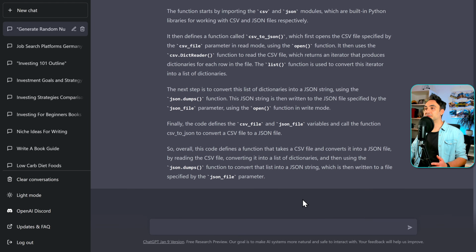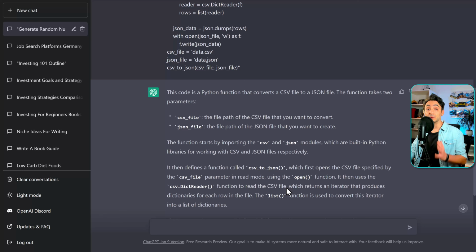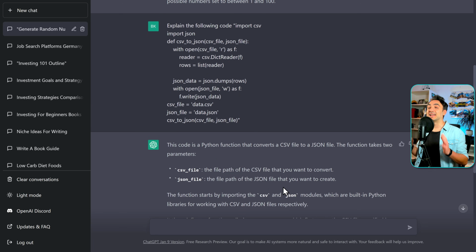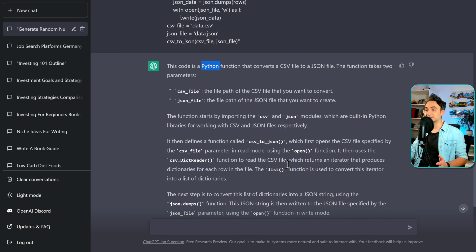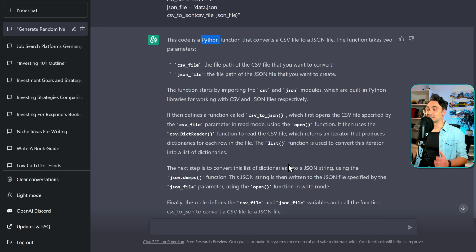Alright, so let's check the output. This is really gold. This is crazy. It explains in details everything line by line in this code. So first it figures out that this is a Python function where it converts the CSV files to JSON file, and then it explains all the rows of the code. And this all happened in a few seconds. So this is really amazing if you are starting new projects and you want to understand the code. Just use ChatGPT to understand it.